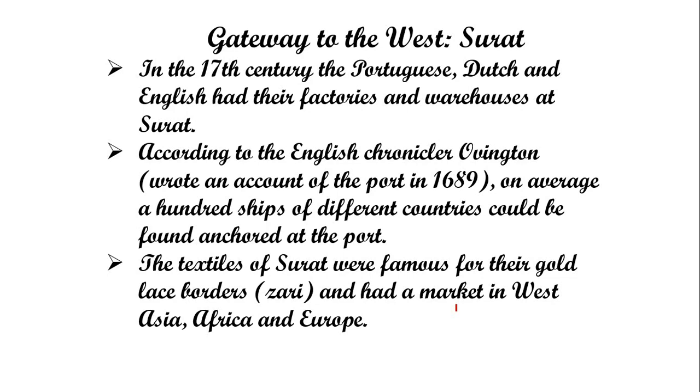The textiles of Surat were famous for their gold lace, borders and zari, and had a market in West Asia, Africa and Europe. Not only trading activities, but especially the cloth, the zari border saris, meaning golden work on them, were very famous in the world market, especially in West Asia, Africa, and Europe.